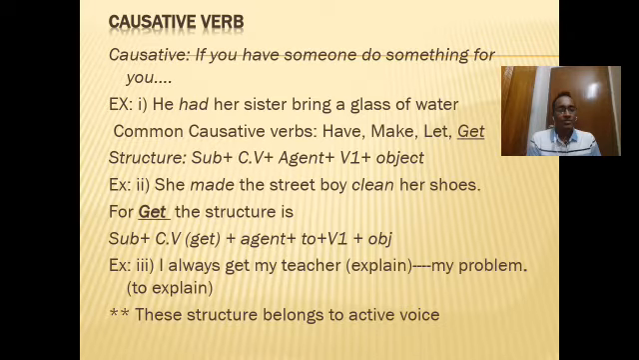So far we have discussed the structures that belong to active voice. Here you should remember that when the doer is present immediately after the causative verb, those sentences are called active. Here the sentences are actually active because the doer is there, the agent is there, and the agent will be used immediately after the causative verb. But let's go to the next slide.